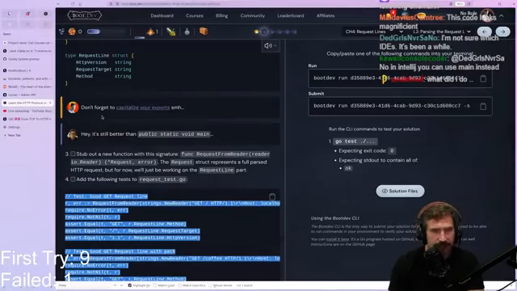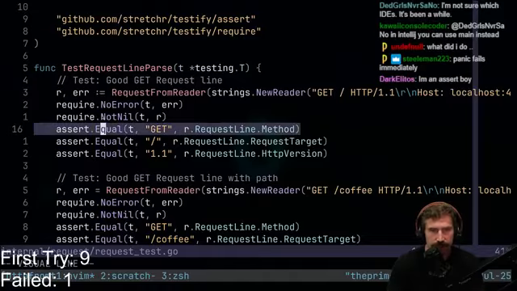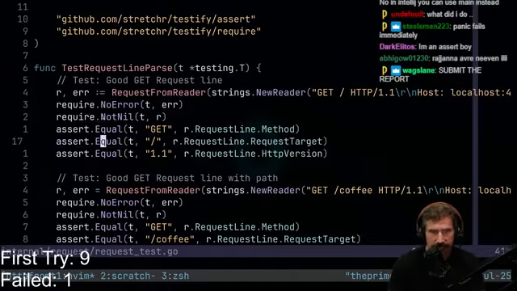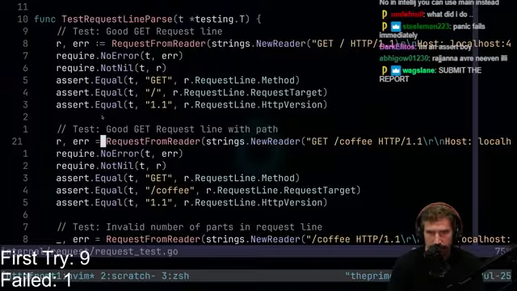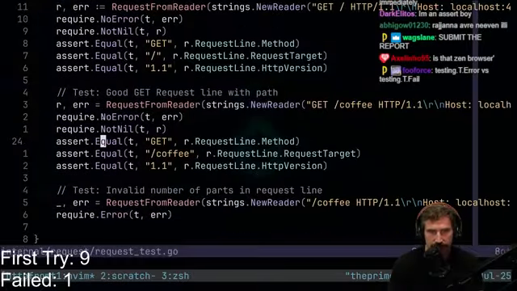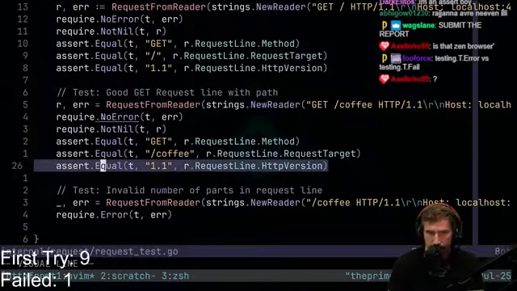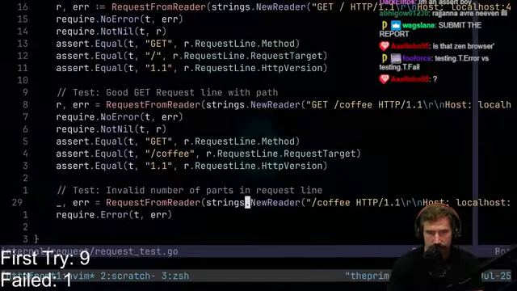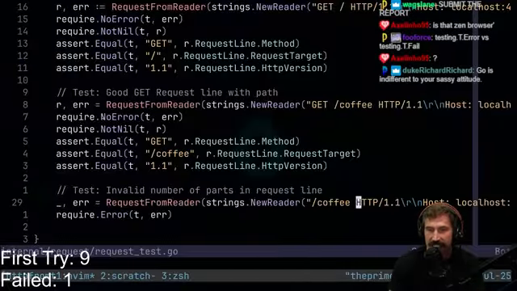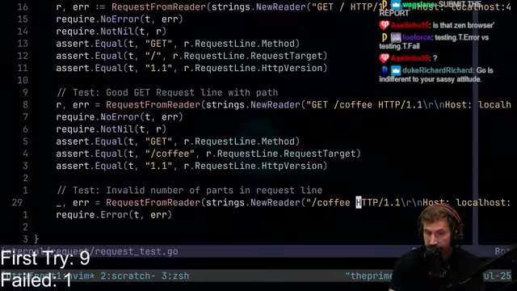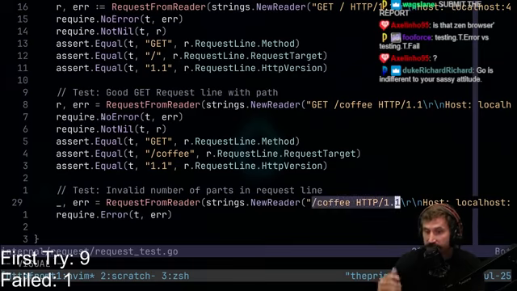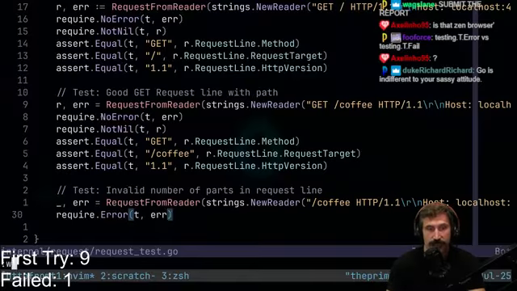The code looks magnificent. Well, thank you very much. So there we go. You can see I do a get. We do a slash, we do this. Awesome. Test a good request right here. We do another one. This should have get, it should have coffee, it should have 1.1. Okay, perfect. This last one should do this one. This should just be /coffee, HTTP 1.1. You'll notice that the start line right here is in fact a failure. Okay, good. We have ourselves a failure. And we should expect there's an error.